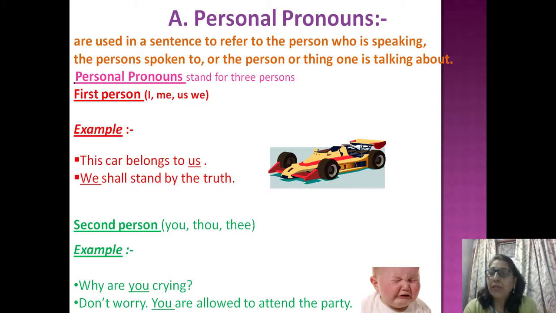Second person. Second person is you, thou, thee. For example, why are you crying? Don't worry. You are allowed to attend the party. It is to thee that our debt of gratitude is owed. You, thou, thee are known as second persons. Second persons are the persons spoken to.